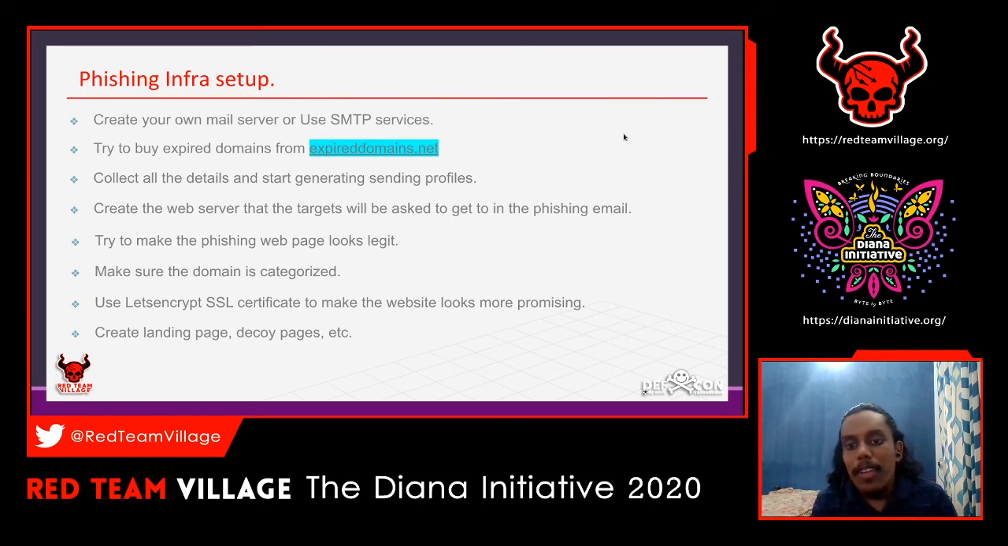So the user will check that, and the victim will see that there is HTTPS and a green bar, and the website is secure. He thinks this is not a fake website, and this is a genuine one. So there is also another possibility of